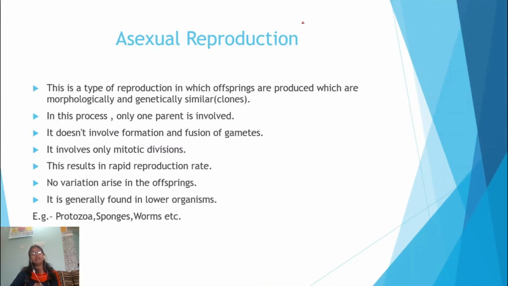Now we'll proceed towards the next topic, the next type of reproduction, that is asexual reproduction. This is a type of reproduction in which offsprings are produced by only one parent. Here only one parent is involved, no gamete formation takes place, no fusion of gametes, and all the offsprings are morphologically and genetically similar. That's why they are also known as clones. That means all of them are similar, with no difference in their morphology or genes.